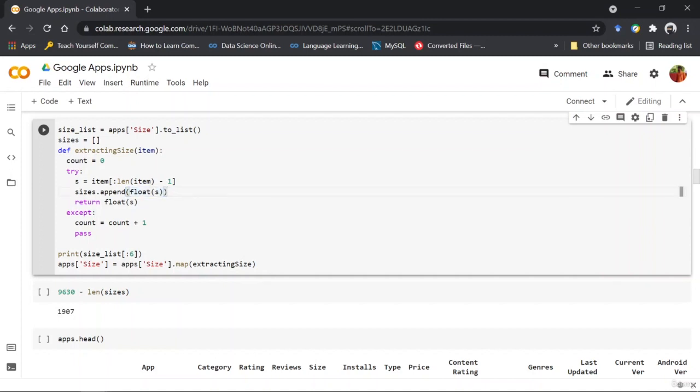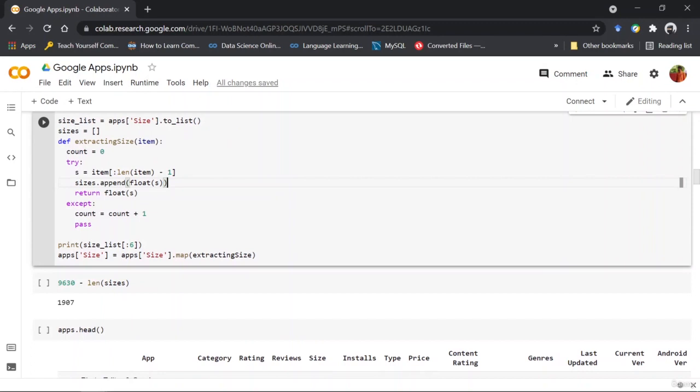So what happens here is that I'm taking the string from the 0th index to its length minus 1th index, right? Because the last index is storing the M. So once I remove that, I only have the number with me in string format, which is then typecasted into float.